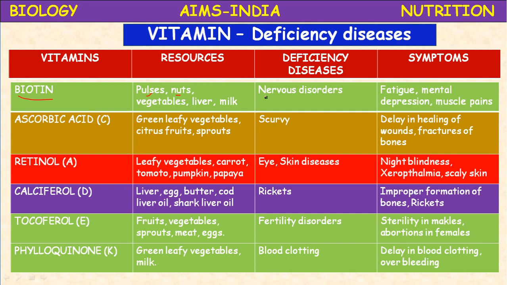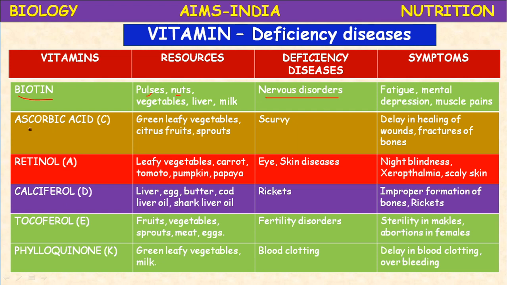The deficiency leads to nervous disorders: fatigue, mental depression, muscle pains. These are the symptoms. Mental depression, the people who commit suicides may have a deficiency of biotin vitamin. They will easily get depressed for simple things.